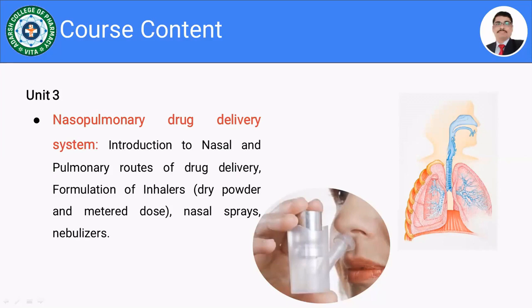So we are going to discuss the introduction to nasal and pulmonary routes of drug delivery. What are the different advantages and disadvantages of using these routes, and in which cases it is possible to use them? If we want to target, for example, tubercular infection, it is possible to use the pulmonary route, because the mycobacterium is present in the respiratory tract.